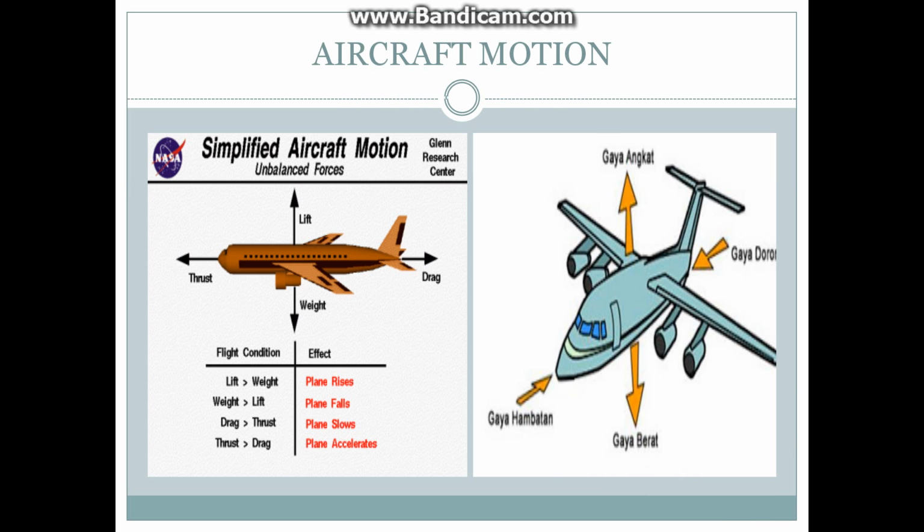Okay, let's move to the first point. Here is about the aircraft motion itself. Actually, there are four forces that influence the aircraft motion. They are lift, weight, drag, and thrust. And every force here has a different function, even opposite functions, just like lift and weight, and then drag and thrust.